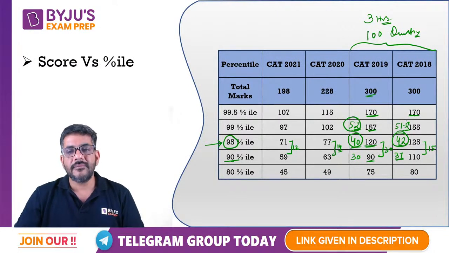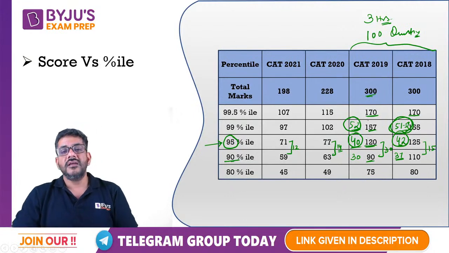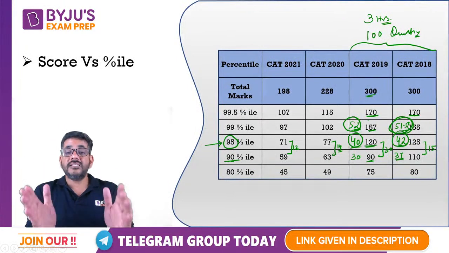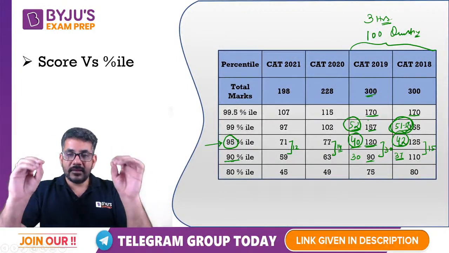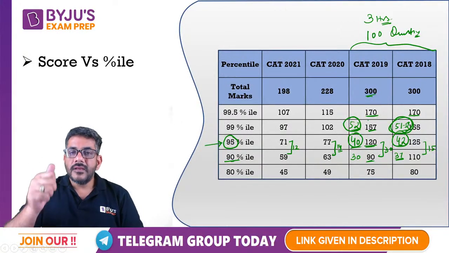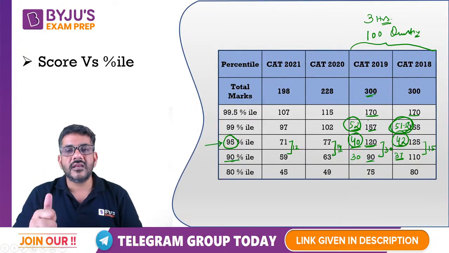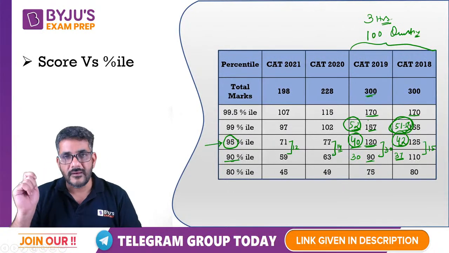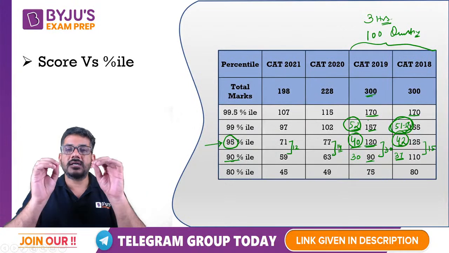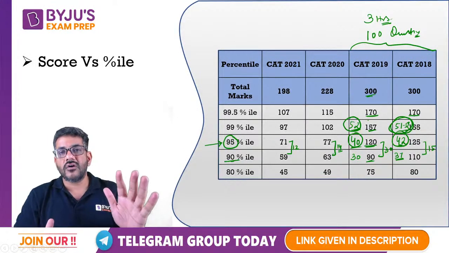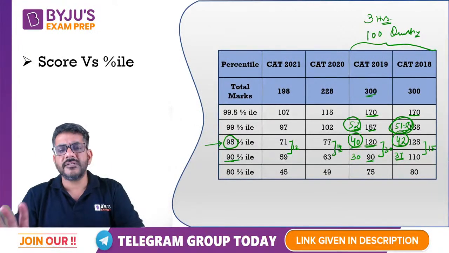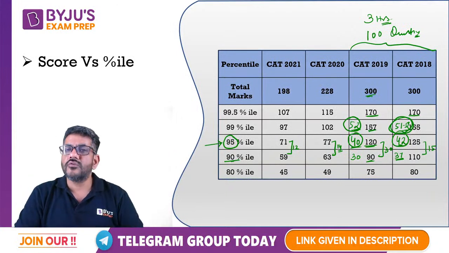If my target is 99 percentile, I'm looking for 51-52 questions. If my target is 99.5, I'm looking at somewhere around 57-58 questions. So these targets should be first of all in our mind that, okay, I have to reach this stage to have this percentile. Just to give you a figure, none of the IIMs has a sectional cutoff of more than 90 percentile. So if you score 90 percentile in all the three sections, you are safely above the sectional cutoffs of each and every college. सभी colleges, किसी का भी 90 percentile से ऊपर का cutoff नहीं होता. You don't have to worry about it.